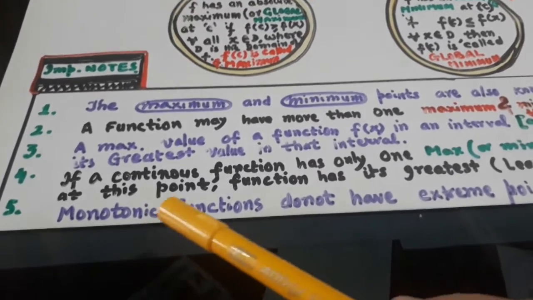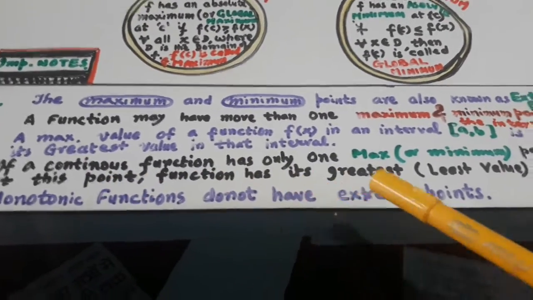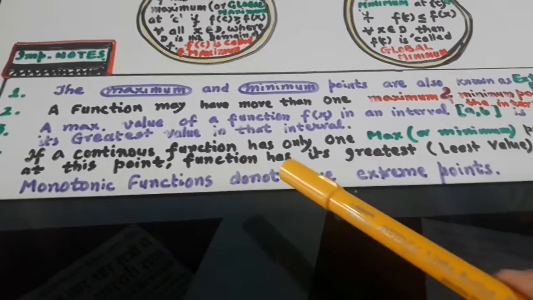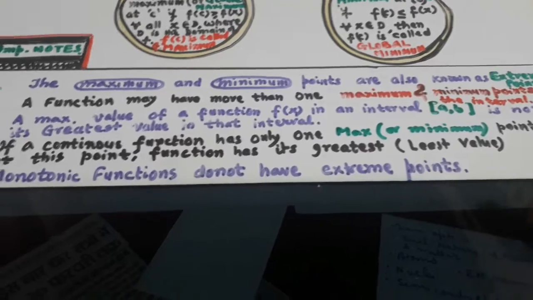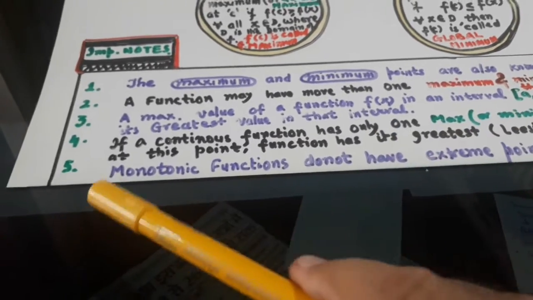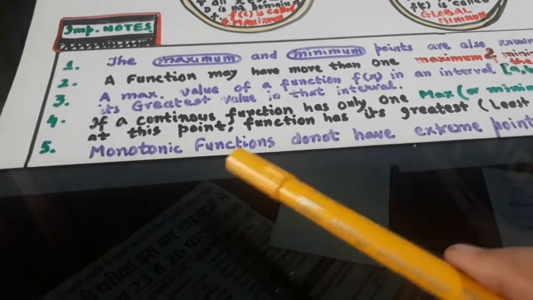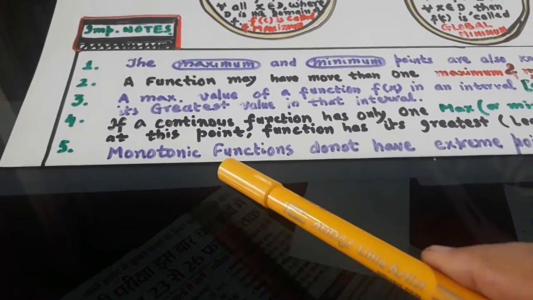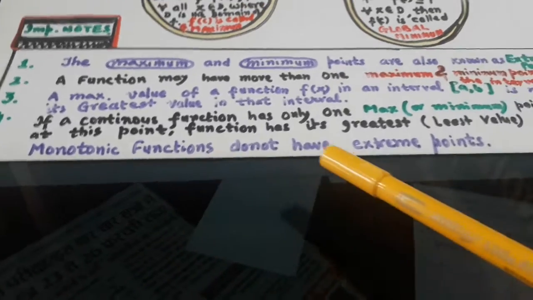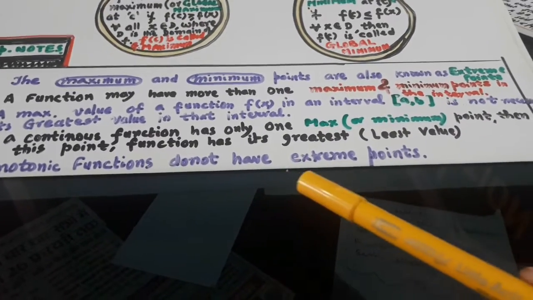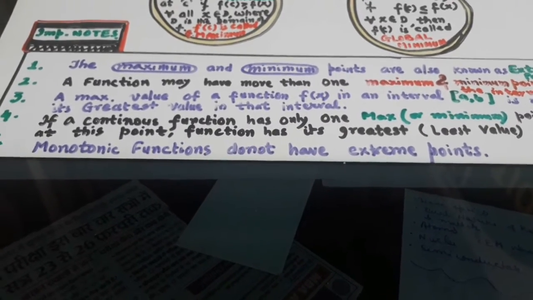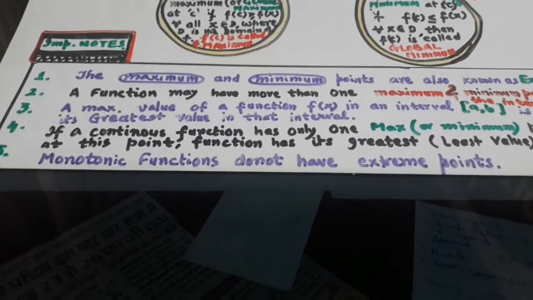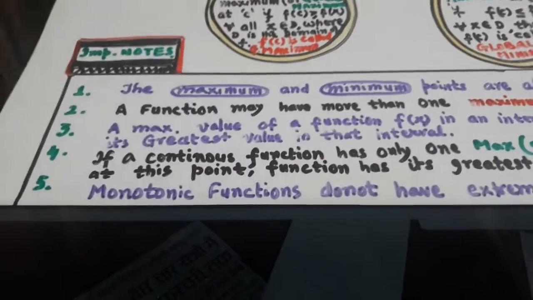Next is, if a continuous function has only one maximum or minimum point, then at this point the function has its greatest and least value. There is only one point, so that will be the greatest and the least. Monotonic functions, monotone means one tone, that is increasing or decreasing functions, do not have extreme points. There is no maxima or minima in case of either strictly increasing or strictly decreasing functions. Now let us go to the next note.